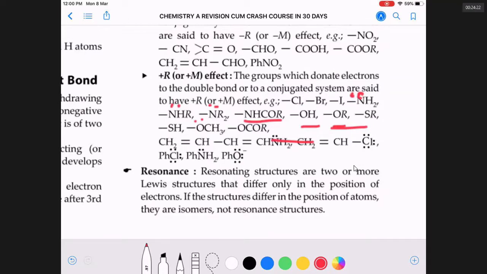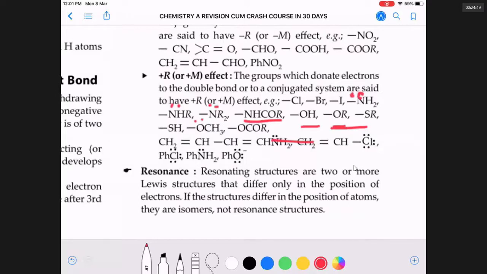For any compound, resonating structures are two or more. The more the number of resonating structures, the more the stability of the molecule. There are 4 rules. Rule number 1, resonance is possible only in conjugated systems. You know what a conjugated system is: positive charge, single bond, double bond; negative charge, single bond, double bond; lone pair of electrons, single bond, double bond, like that.